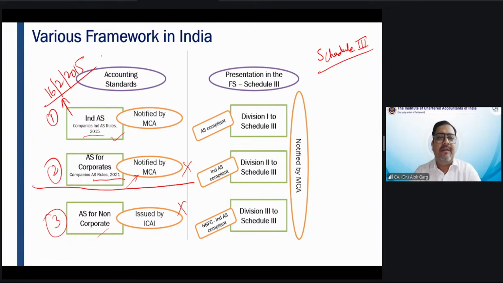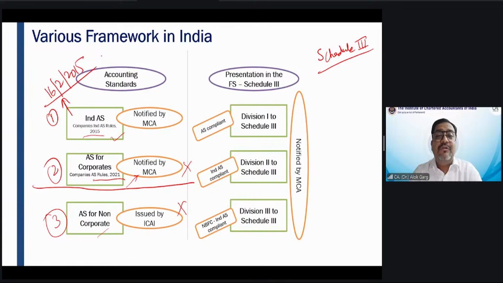Then MCA came and MCA said, okay. On 6 April 2016, MCA said, we are amending our Schedule 3. Whatever Schedule 3 we gave you in 2014, we name that Schedule 3 as Division 1.